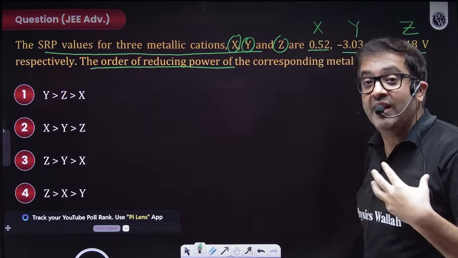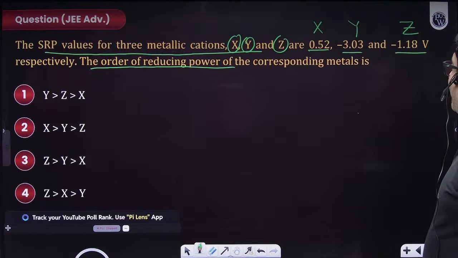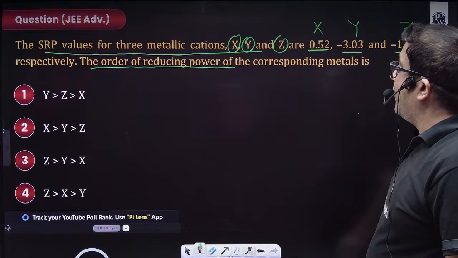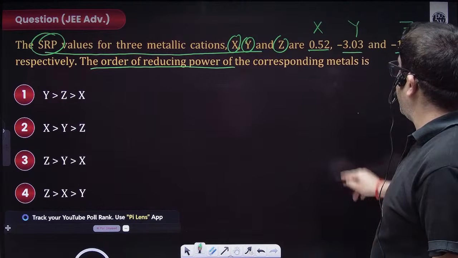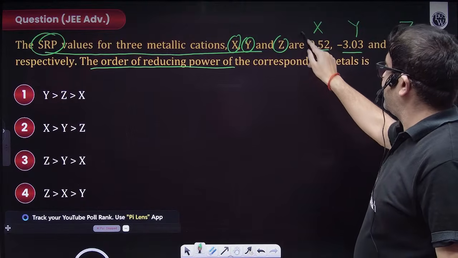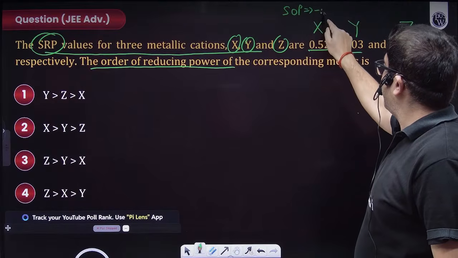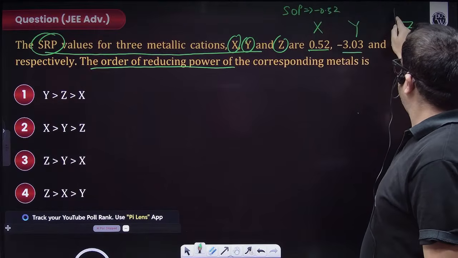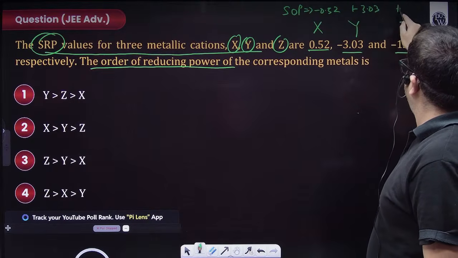So who will have maximum oxidation potential? Sir, because these are reduction potentials, the standard oxidation potential of X will be minus 0.52, it will be plus 3.03, and it will be plus 1.18.